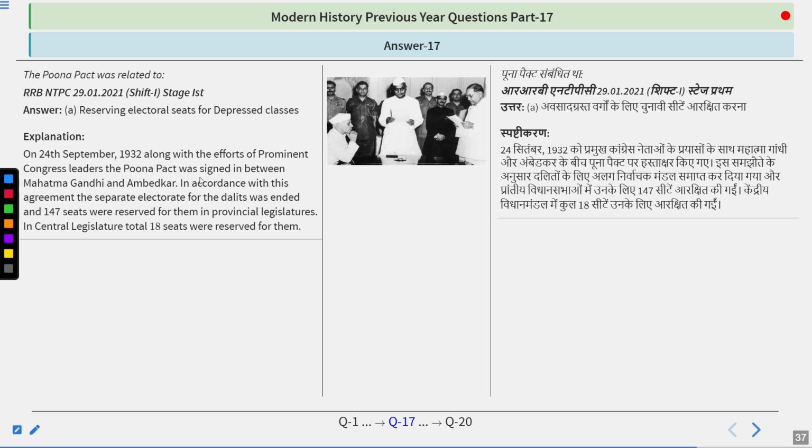And particularly if we talk about the Pune Pact, after this Gandhiji became inactive in politics and returned only in 1940, when the August Offer came and he started the Individual Satyagraha movement.